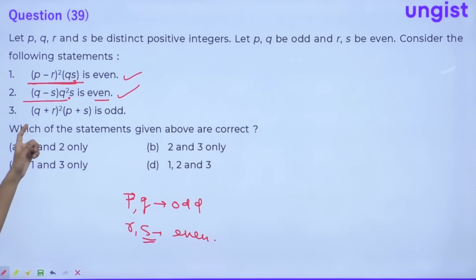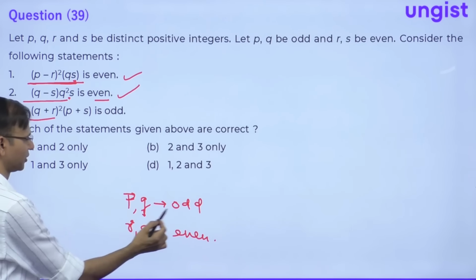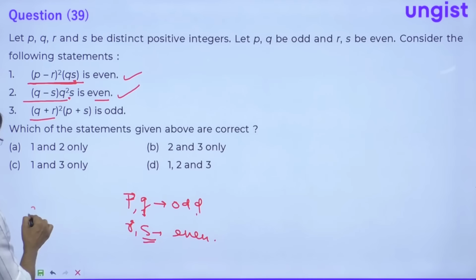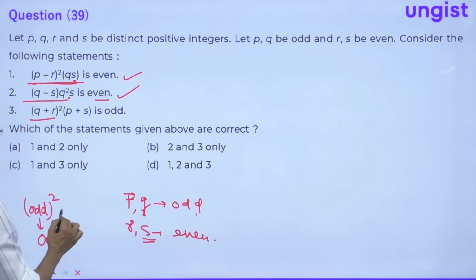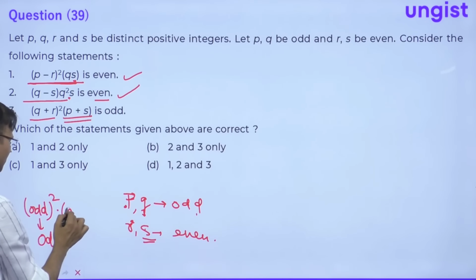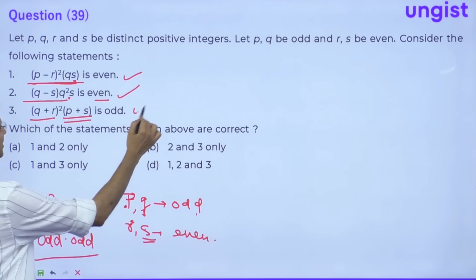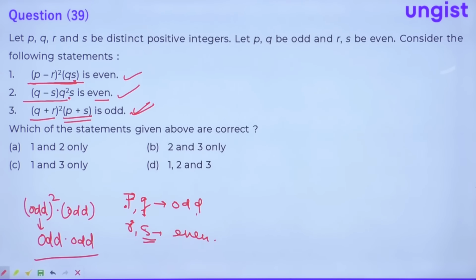Now I need to check Q plus R. Guys, Q plus R will be an odd term, because odd plus even will be odd. So this is odd to the whole square will be odd, right? This is odd. Into P plus S, this is again odd. So odd into odd will be odd, right? So this is also correct. Okay, everyone, this is also correct.